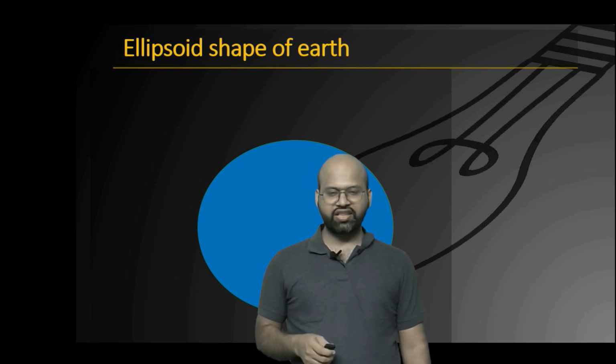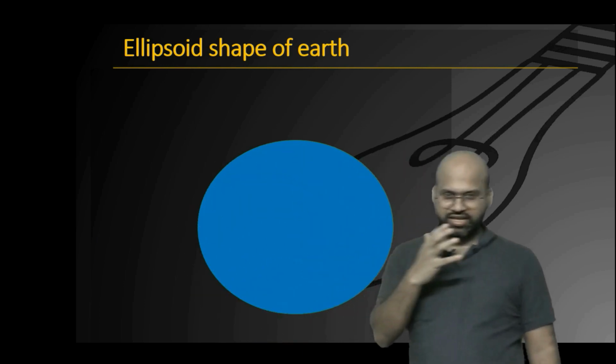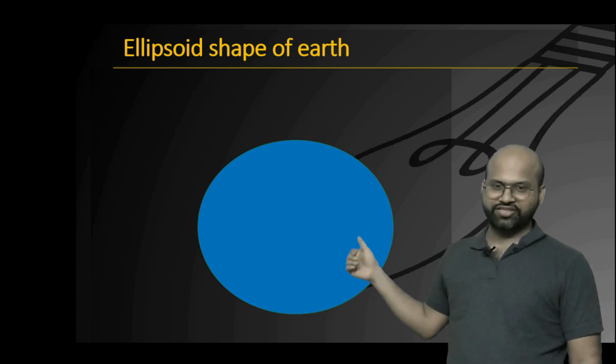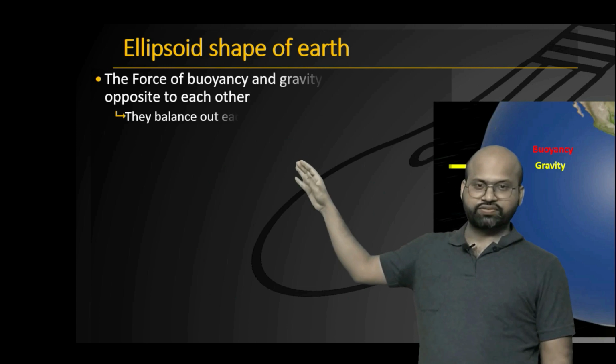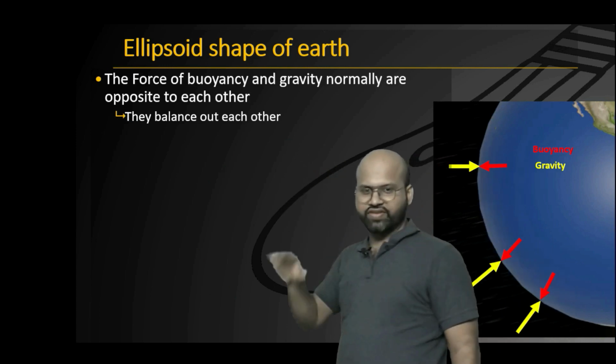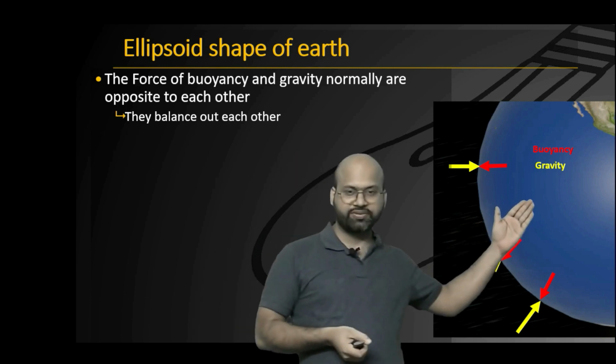Another reason which Wegener gave was the ellipsoid shape of Earth. So he said that the shape of Earth is ellipsoid. You can see here that it is more bulged at the equator while it is flattened out at the poles. Now he said that normally we have the force of buoyancy.